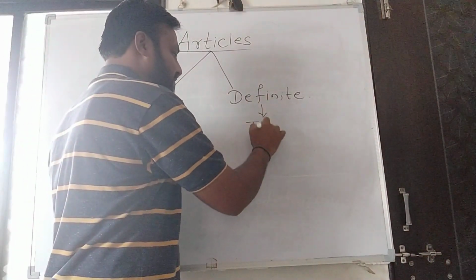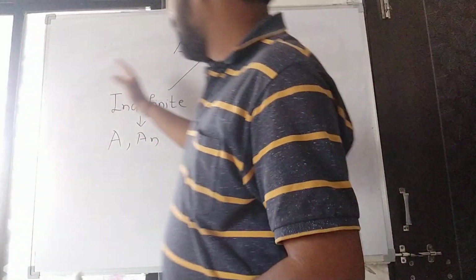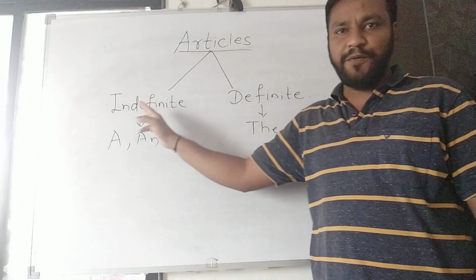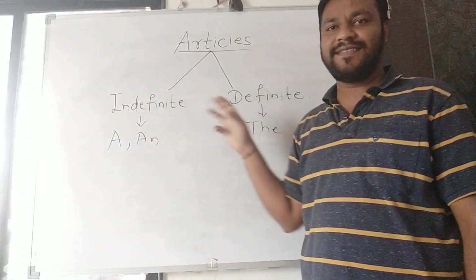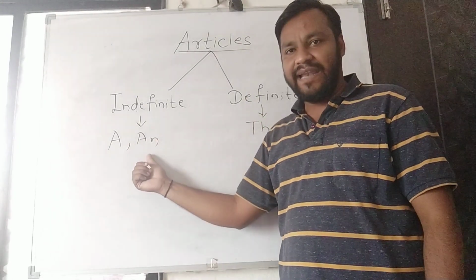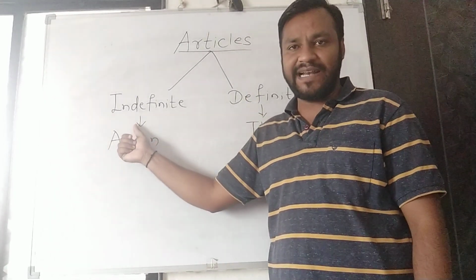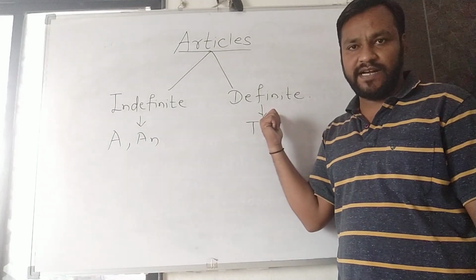Definite: the. See, articles are divided into 2 types: indefinite articles and definite articles. A, an, these are indefinite articles. The, this is a definite article.